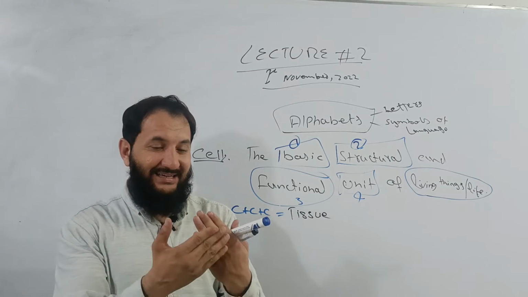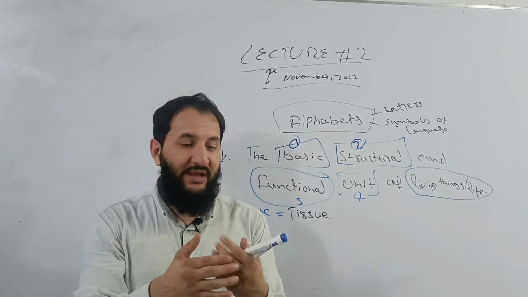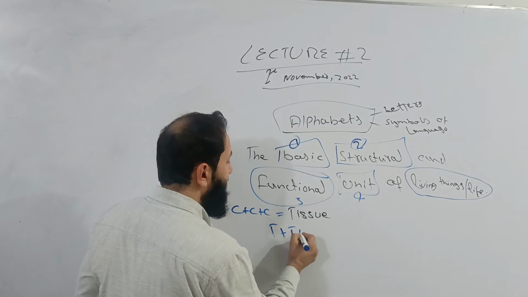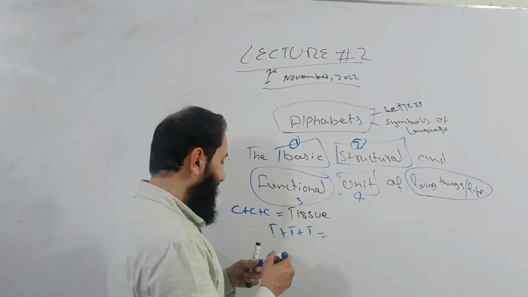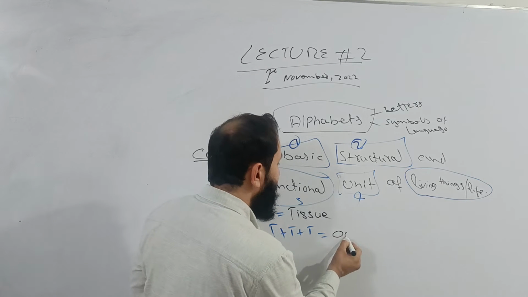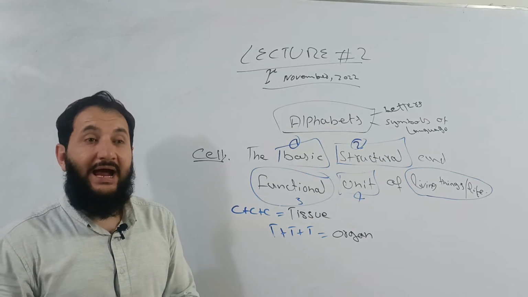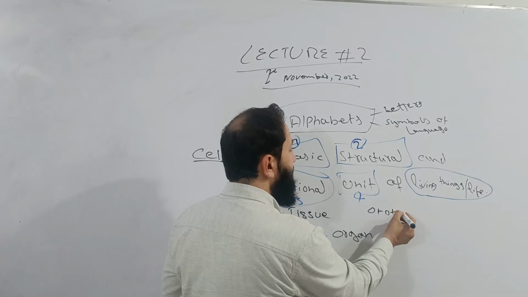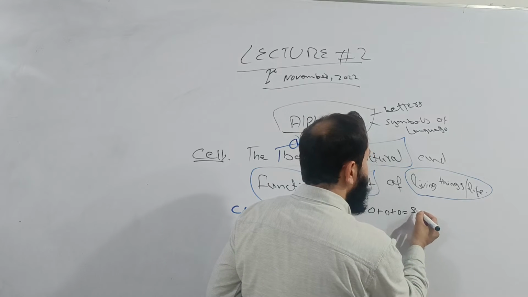The combination of different tissues, tissue plus tissue plus tissue, this is not tissue paper, converts into an organ. And the combination of different organs, organ plus organ plus organ, makes a system.